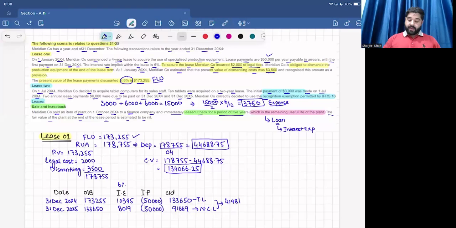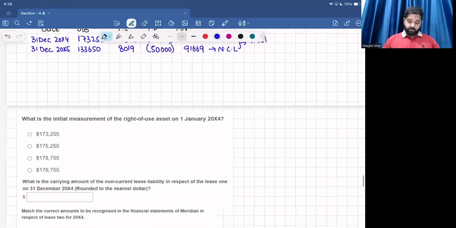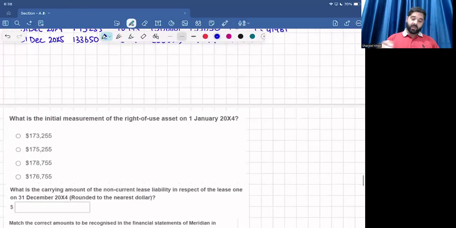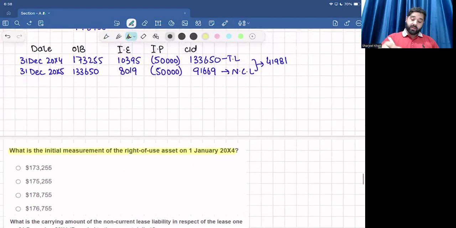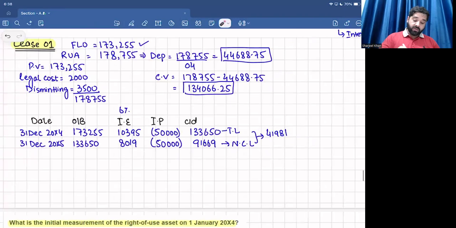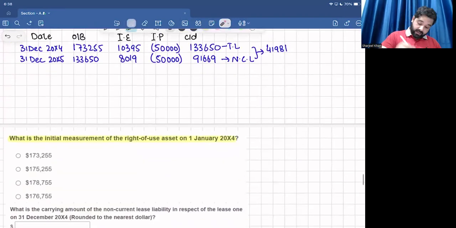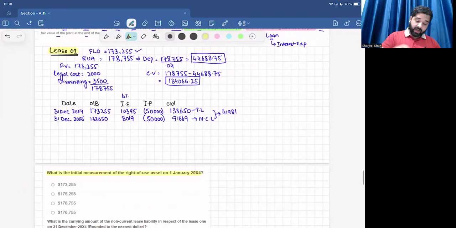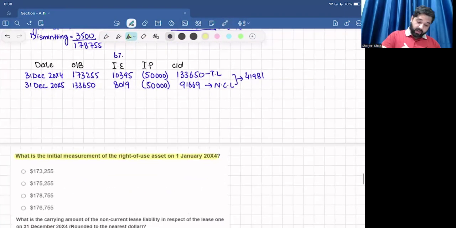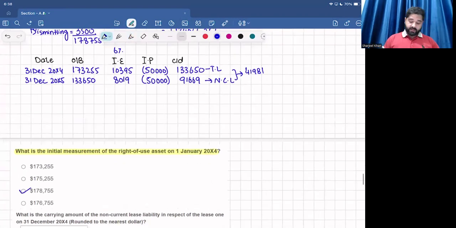Now, let's move toward the requirements. Requirement number 1. What is the initial measurement of the right of use asset on 1st January 20X4? So the initial measurement for the right of use asset is 178,755. So the correct answer is 178,755. Okay, so the correct option is C,